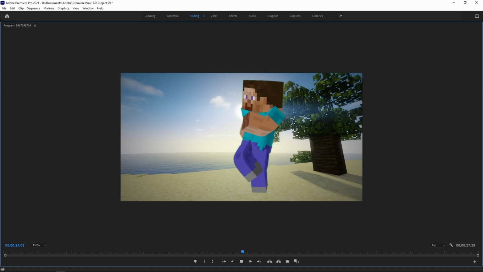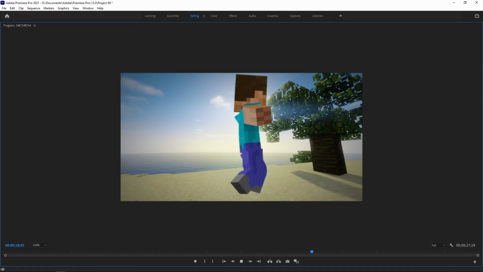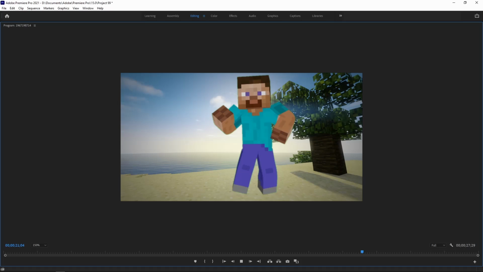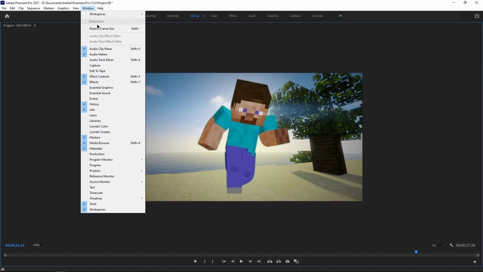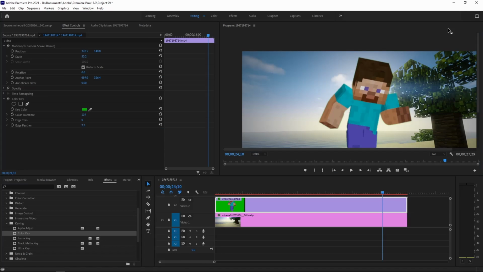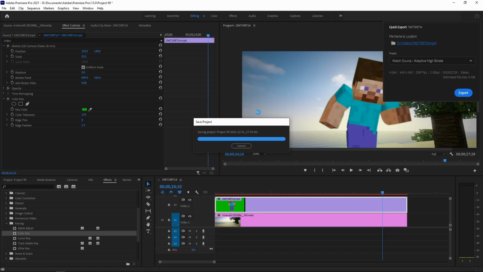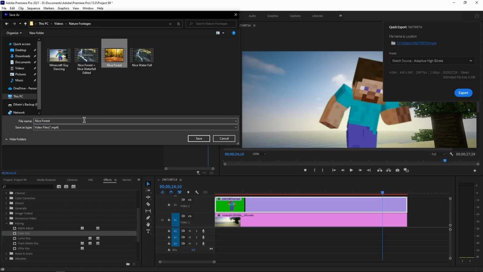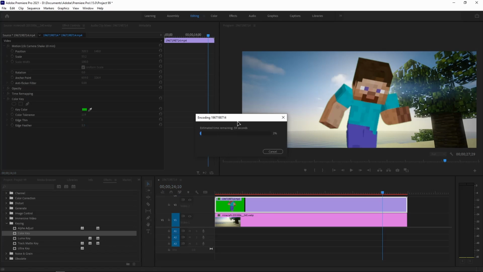So guys, that's how we edit a green screen video using Adobe Premiere Pro CC 2021. And now let's see how much time it will take to be exported. Click on the export button and then I'll choose the location. Minecraft, and then I'll click save. Now I'll click on export. Now let's see how much time it will take to be exported.